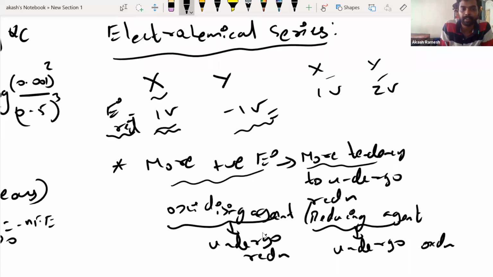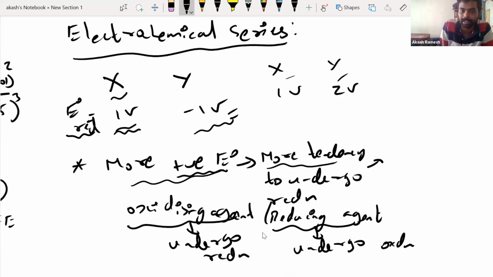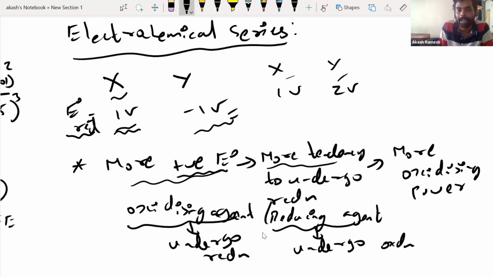Now, if I have more and more positive value of E naught, I told you that that particular element has more and more tendency to undergo reduction. That means it has more and more oxidizing power. What do you mean by oxidizing power? Ability of this to be an oxidizing agent. Oxidizing power means the power of this oxidizing agent to make something else undergo oxidation.